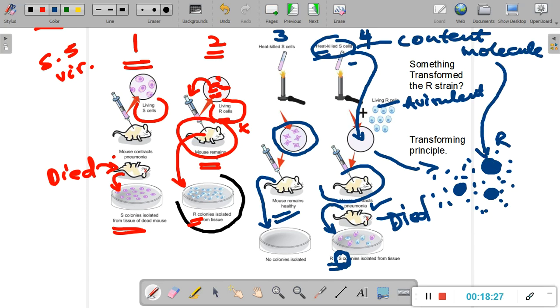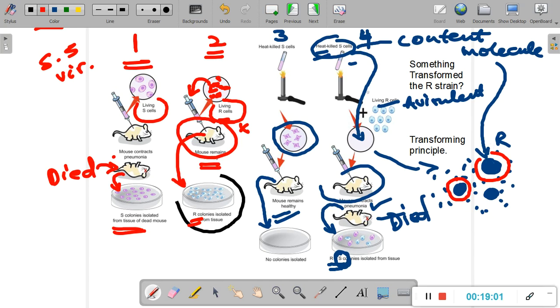Some of these contents from the smooth cells, the dead smooth cells, they came out and went inside the rough non-disease causing streptococcal pneumonia cells and transformed these rough cells into smooth cells. Somehow these living rough cells that were grown in the Petri plate were transformed. And what were they transformed by? They were transformed by the material present in the dead matter, the heat-killed matter that was added to this Petri plate.